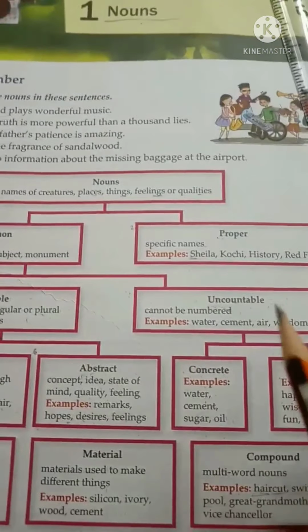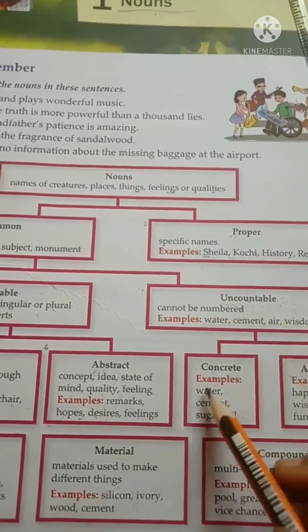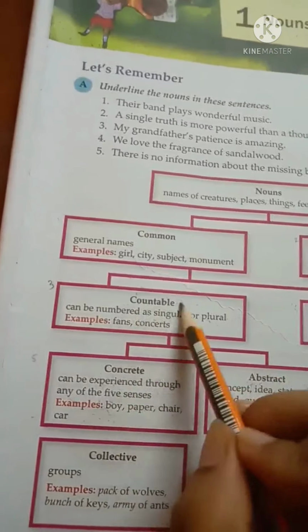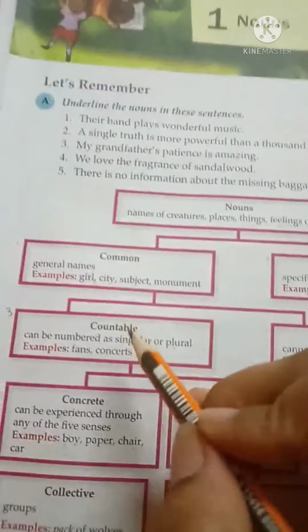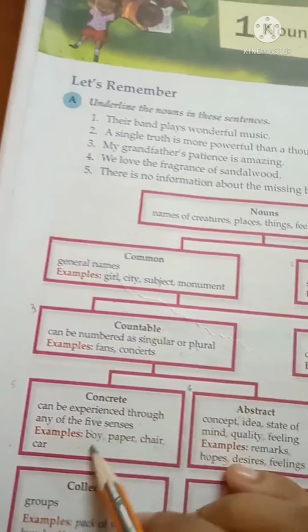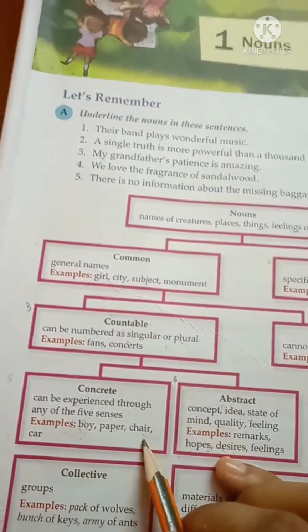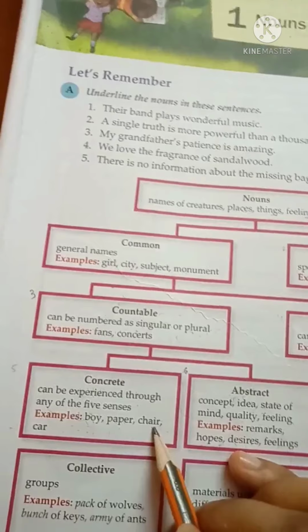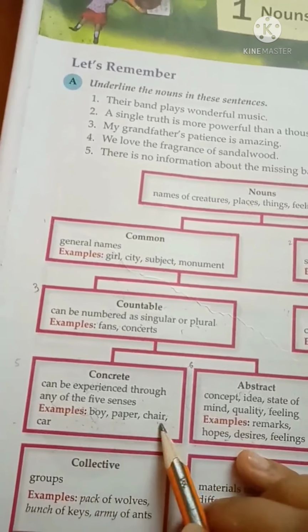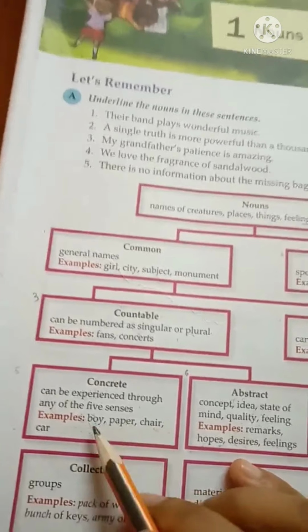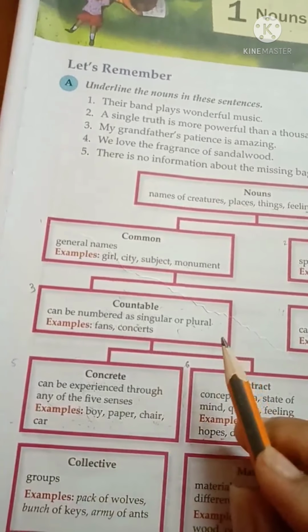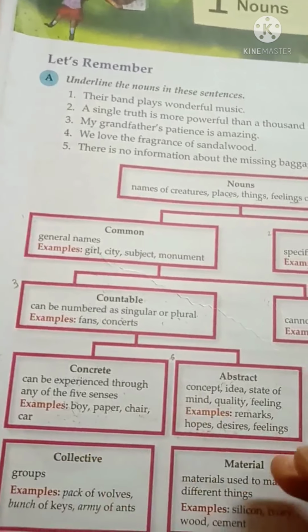But there is a basic difference between uncountable concrete nouns and countable concrete nouns. See what the difference is. First, countable concrete nouns: boy, paper, chair. All of them can be counted. That's why they have plural forms: boys, papers, chairs. Like one boy, two boys, three boys, one chair, two chairs, three chairs.